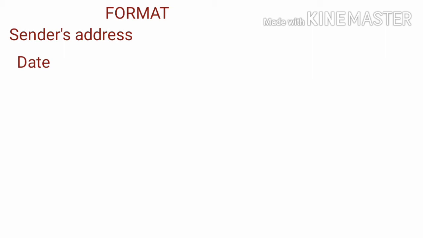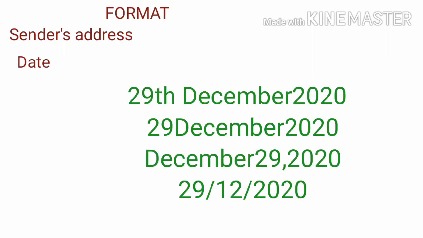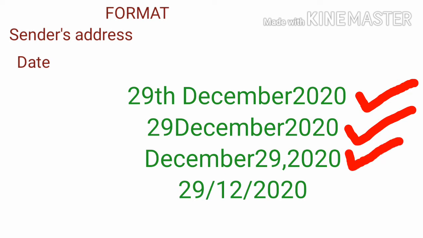After sender's address, you will leave a line and write date again on the left hand side of your page. Children, 29th December 2020 is correct. The second one, 29 December 2020 is also correct. The third type of date, December 29, 2020 is also right.